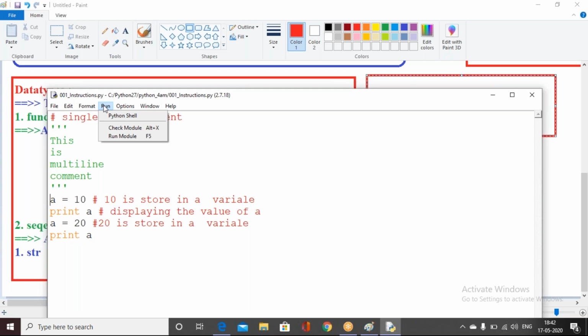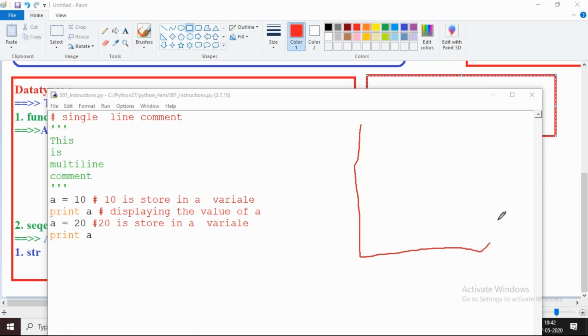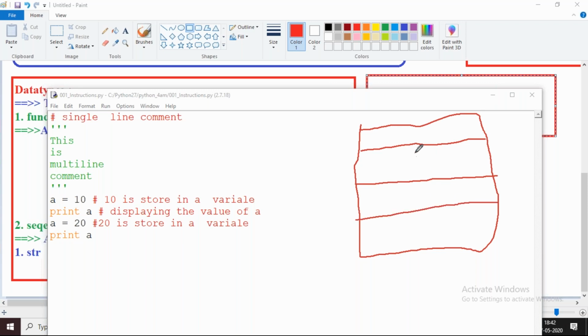I can show you. For example, this is the memory, which has a lot of data. For example, I have the value 100 available in some memory location, say 3000.